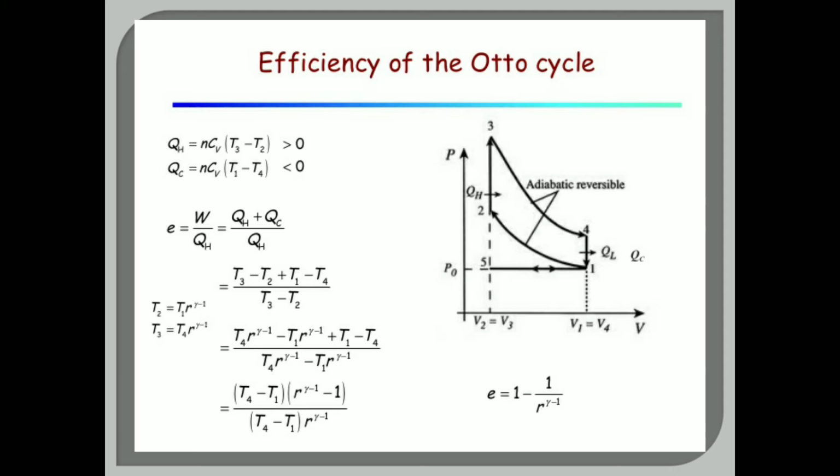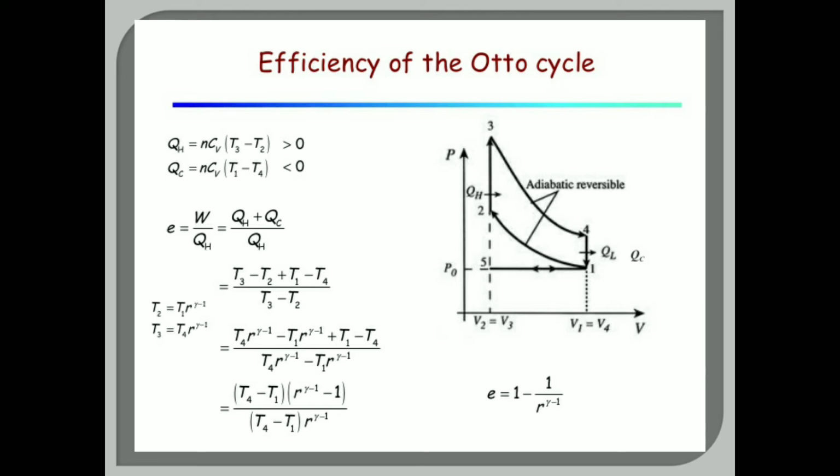Now T2 and T3, the second and third temperatures, may be written in terms of T1 and T4 using r raised to gamma minus 1. So in place of T3 we write T4 r^(gamma-1), and in place of T2 we write T1 r^(gamma-1), plus (T1 - T4) as it is, divided by the same T4 r^(gamma-1) - T1 r^(gamma-1).